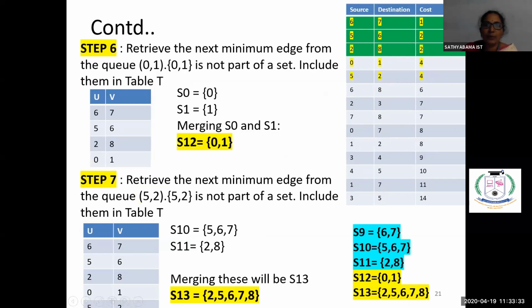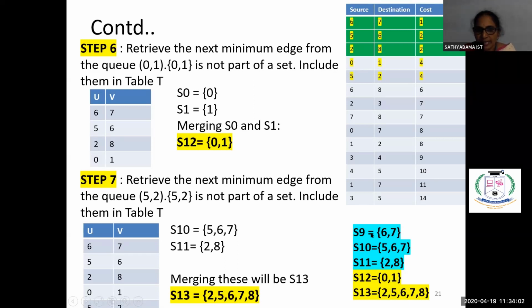Next. Come to the next one. So see here, we have included these three, 6, 7, 5, 6 and 2, 8. Already we have included in the solution. Now we have to consider the edge 0, 1. So 0, 1 we are seeing whether it is already part of the set or we have to create a new set.